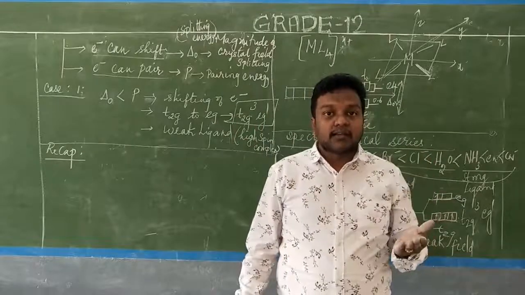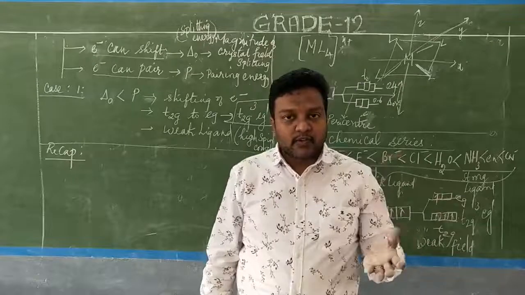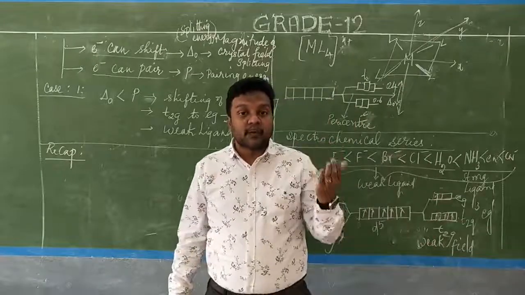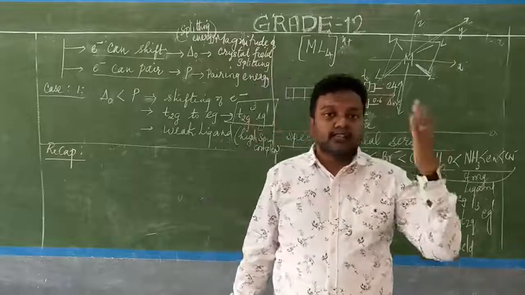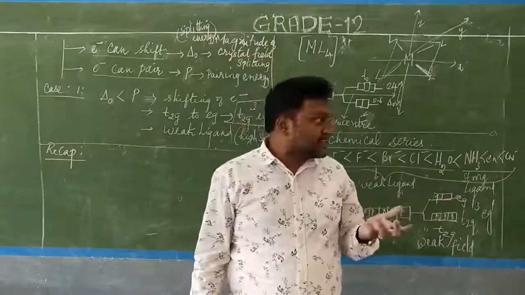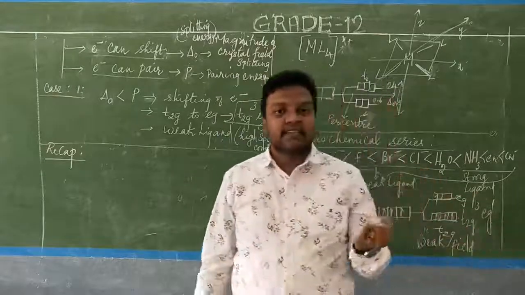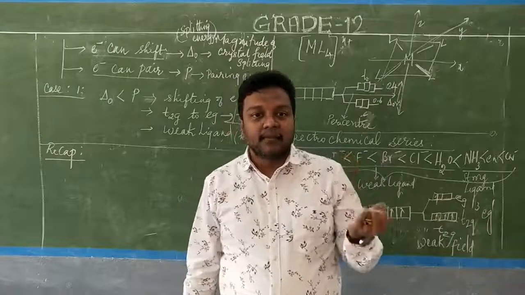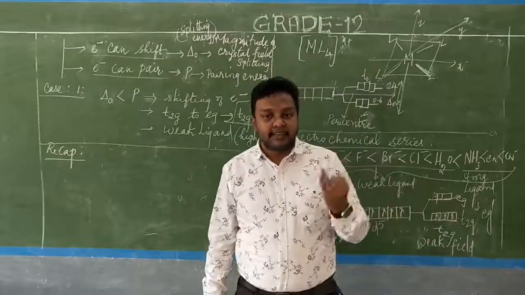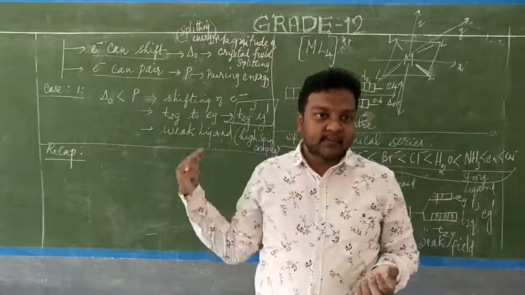What is delta naught? Delta naught represents octahedral; it is the magnitude of crystal field splitting, or splitting energy. The values are 0.4 and 0.6. What is T2g and what is Eg? Eg is the doubly degenerate orbital set, and T2g is the triply degenerate orbital set. The upper Eg and lower T2g condition is there in case of octahedral.